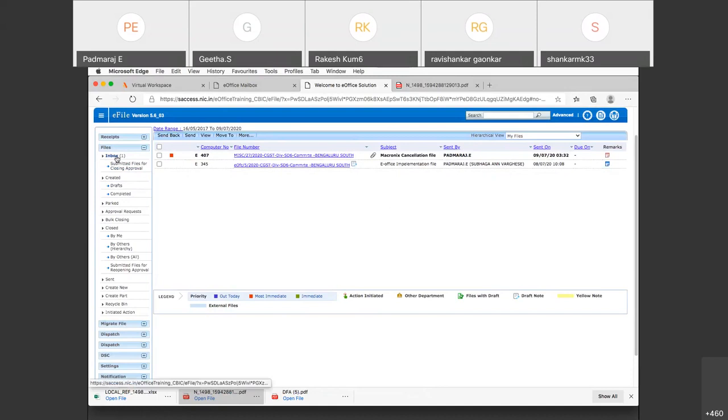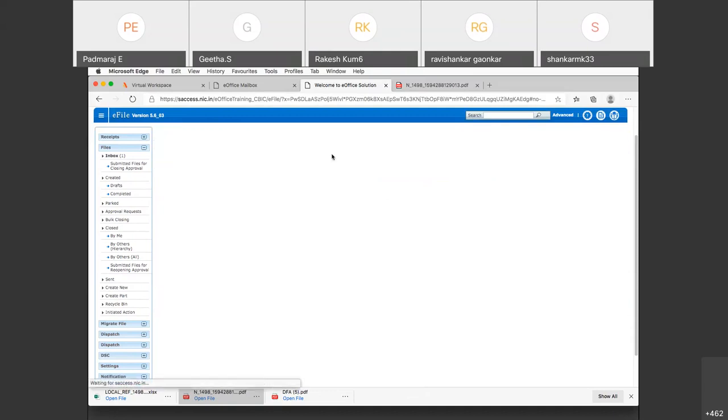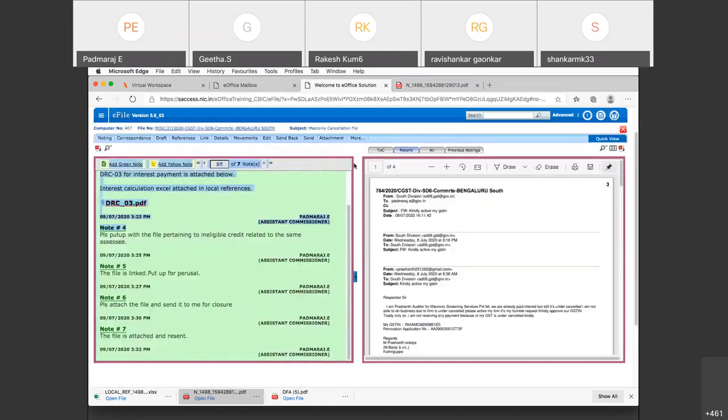Now the AC will be able to see it in his inbox. Now AC says, okay, I think there is an attachment. You can see here, there is an attachment. So he might have attached the file. This is an attachment symbol, which will let you know without opening the file that there is a file or a receipt that is attached. Now I'm going inside the file. I saw, okay, the file is attached and resent.